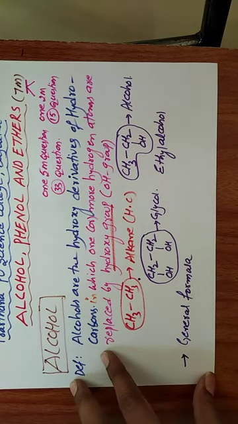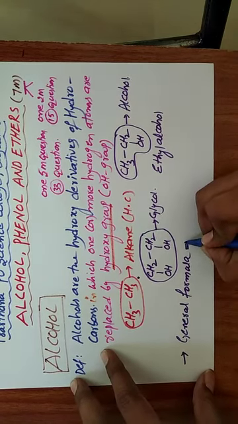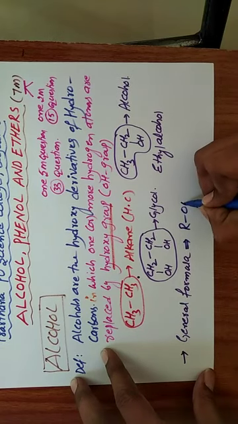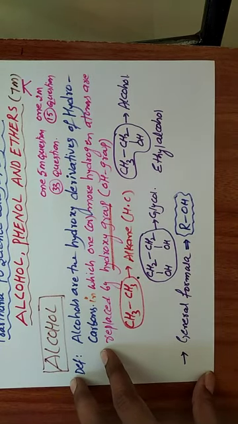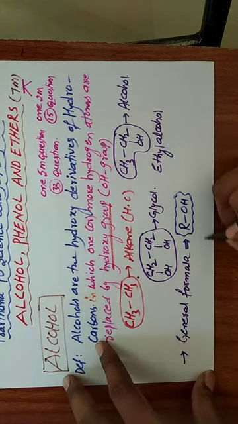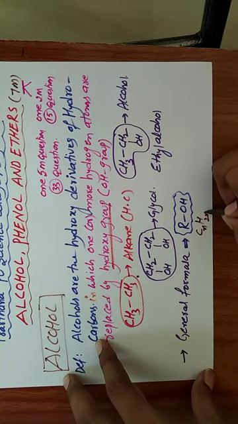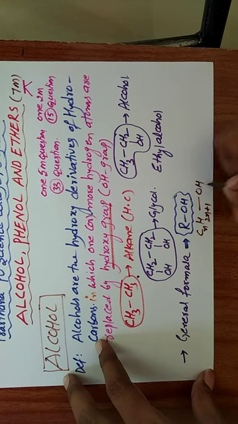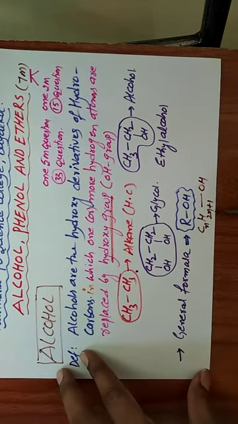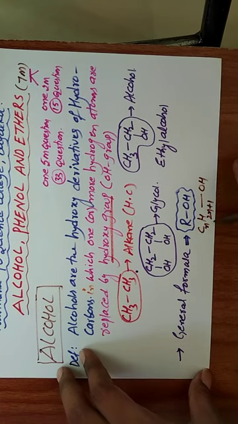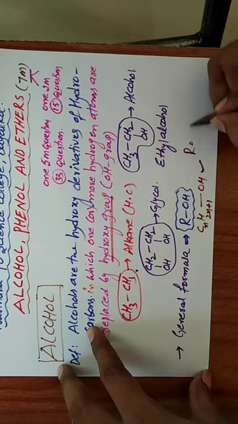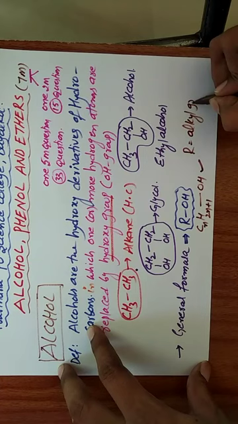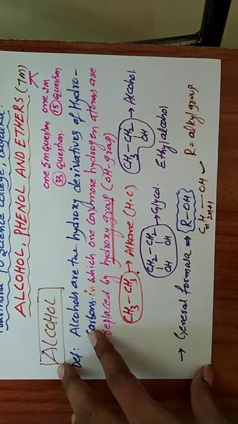So the general formula is R-OH, where R means CnH2n+1, that is, an alkyl group. So CnH2n+1-OH is the general formula, R-OH, where R is an alkyl group.